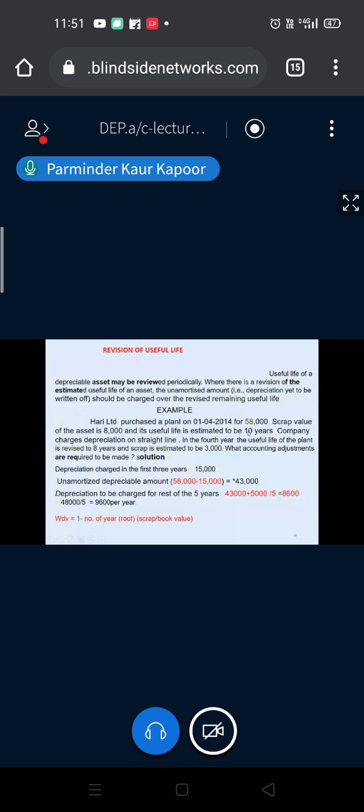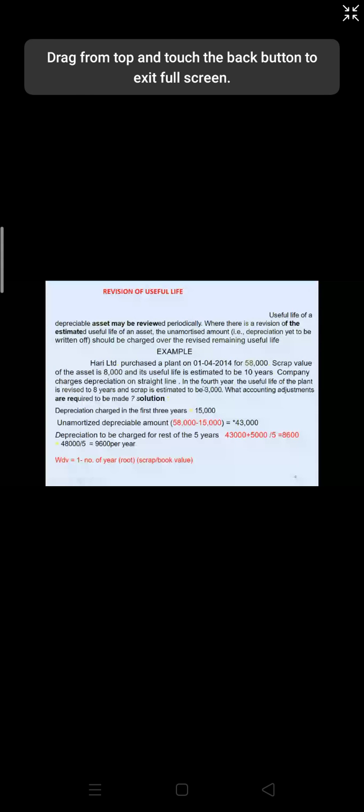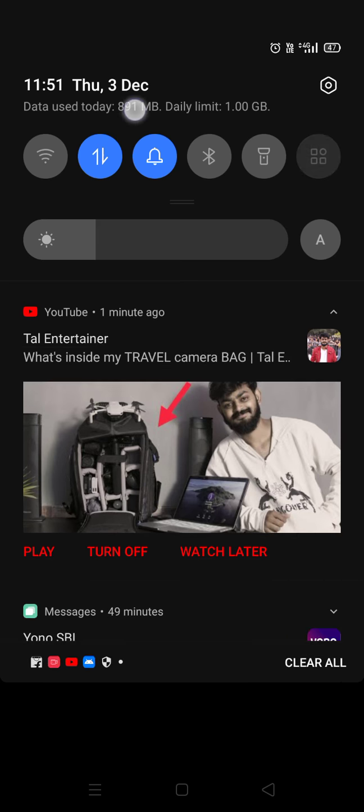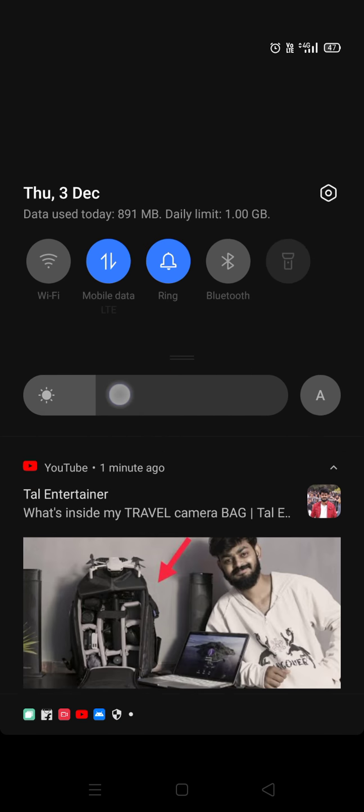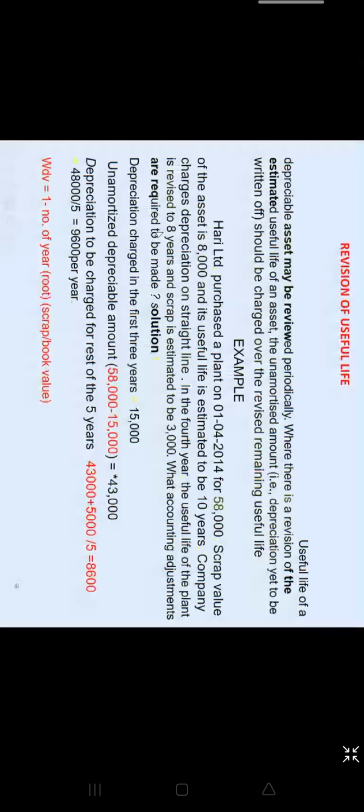So useful life is 10 years, so per year depreciation will be 5,000. The company charges depreciation on SLM. In the 4th year, life is revised. Now when it is written that the life is revised, it means the total useful life is revised, since depreciation cannot exceed the life of the asset. Now the total useful life is 8 years.